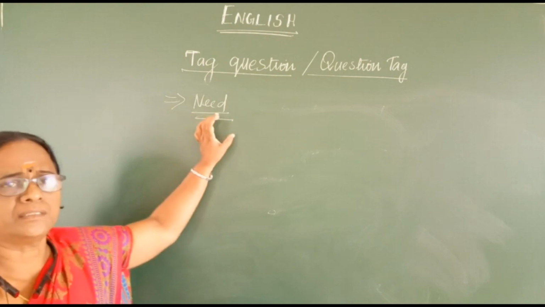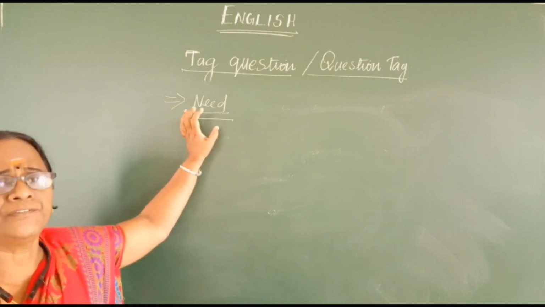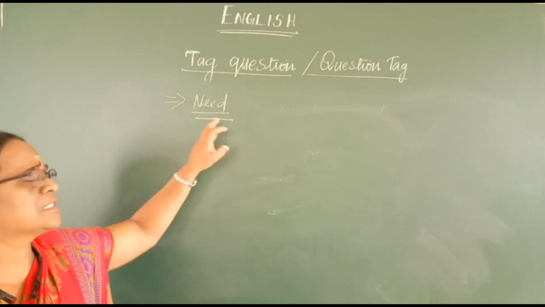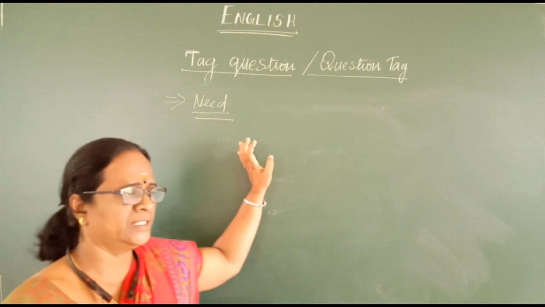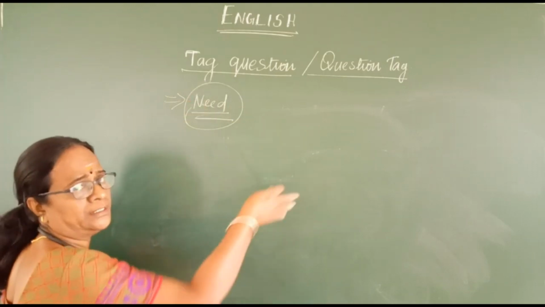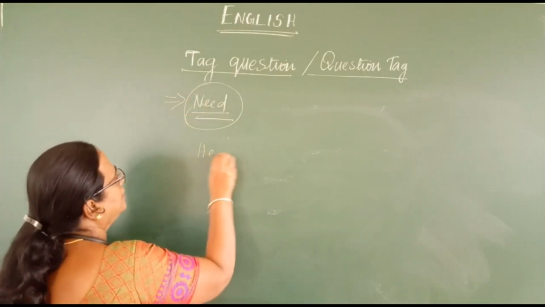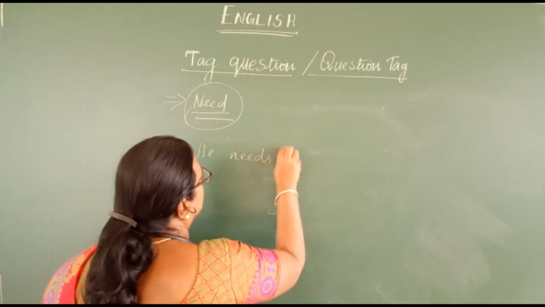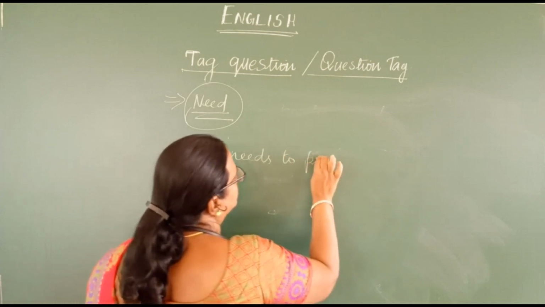The next modal verb that we are going to look into is need. If you find the word need in a sentence, you can make the tag question with the same word. He needs to practice.